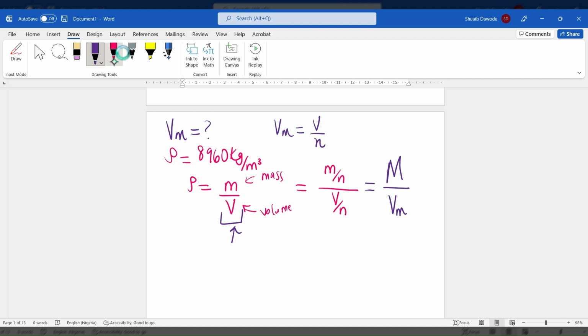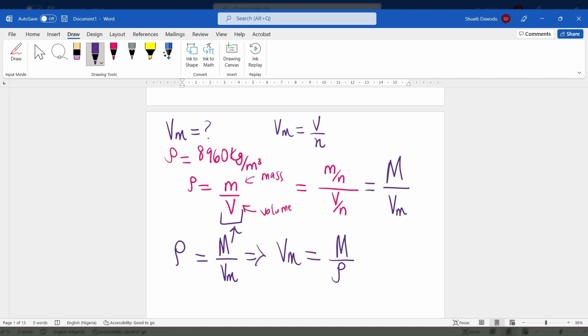So density can also be seen as, very important, you guys, mass density can also be rewritten as the molar mass divided by what? Molar volume. So when we do that, we can basically work with what we have. We can easily find what the molar volume is. Rewriting this formula in terms of molar volume, we end up with molar volume is equal to molar mass divided by density. And you may be wondering, well, we were not necessarily given the molar mass.